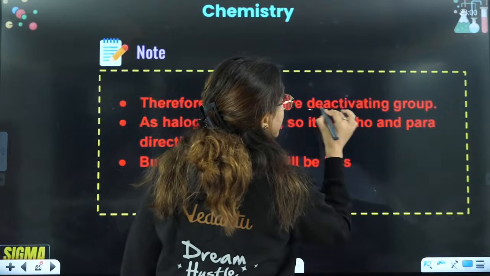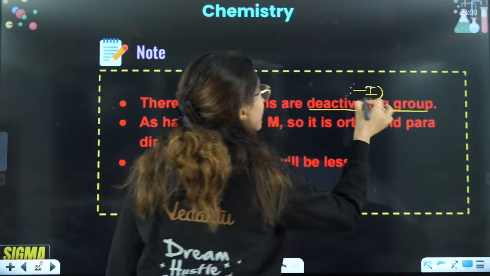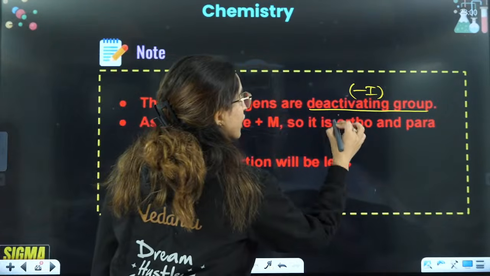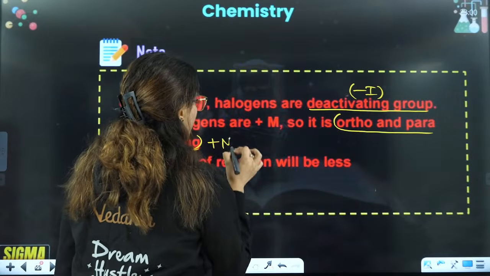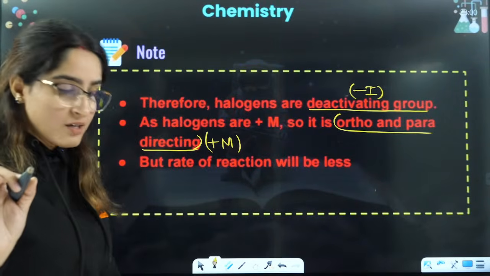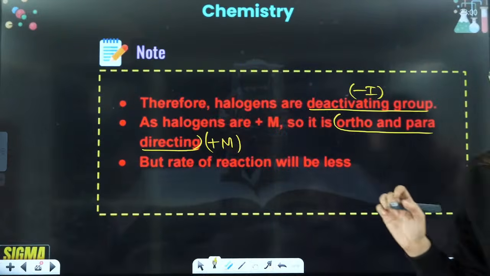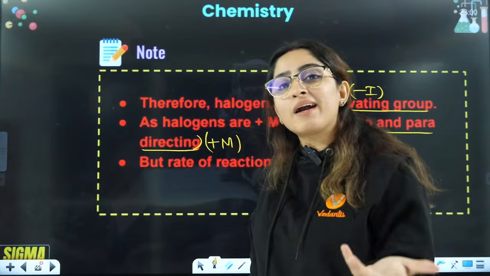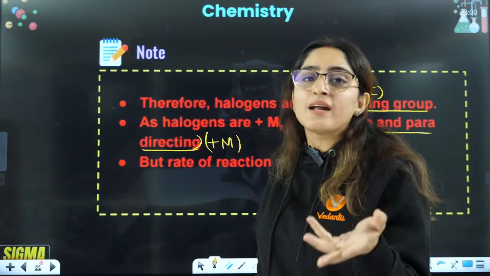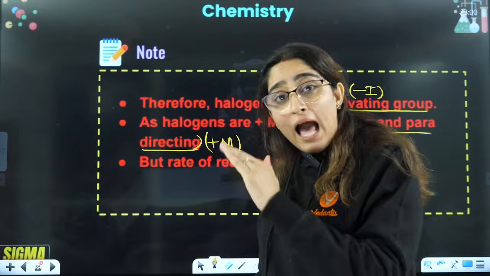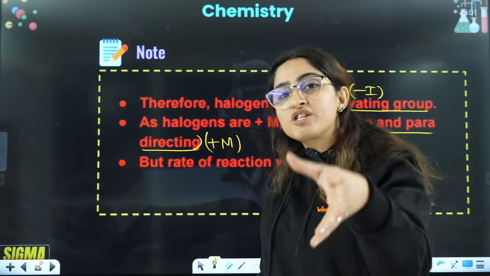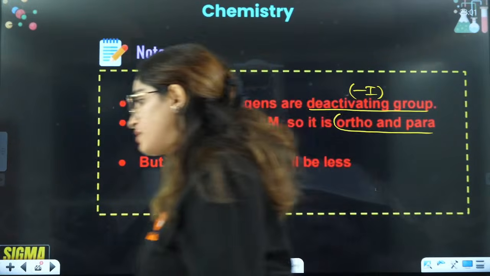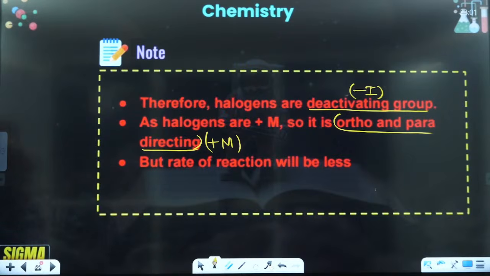I'll just write it here, it is deactivating because of minus I. But because of plus M, they are ortho-para directing. This is because of plus M. So there are very rare groups like halogens which are deactivating and also ortho-para. Usually ortho-para directing groups are activating and meta-directing are deactivating, but halogen is the only group which is ortho-para directing and also deactivating in nature. Okay, right?